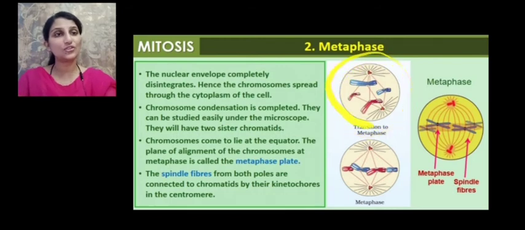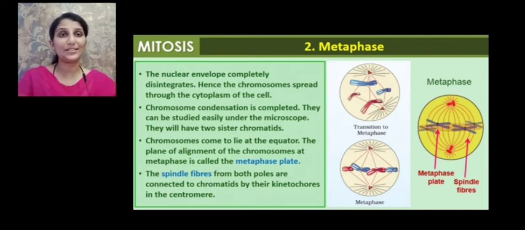Okay, this constitutes the plasma membrane, and the whole chromosomes remain spread out in the cytoplasm. The chromosome condensation, which began in the prophase, gets completed during the metaphase. The condensed chromosomes can be easily studied or viewed under the microscope in the metaphase stage. And each has two sister chromatids. Is it clear? Each chromosome is having two sister chromatids.